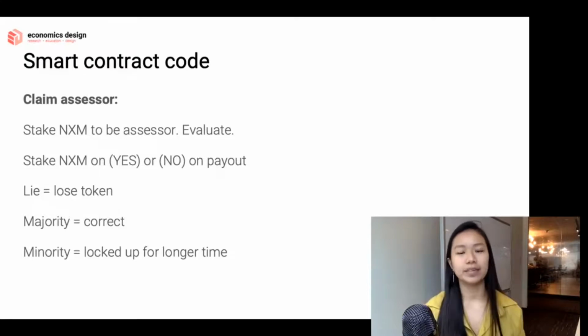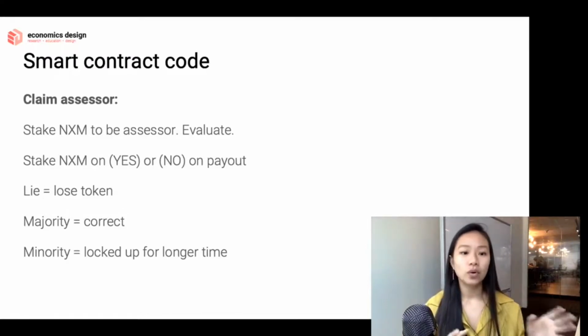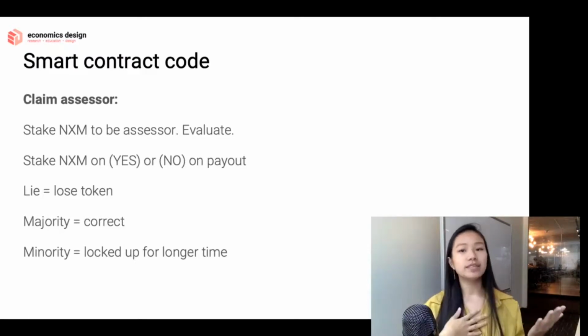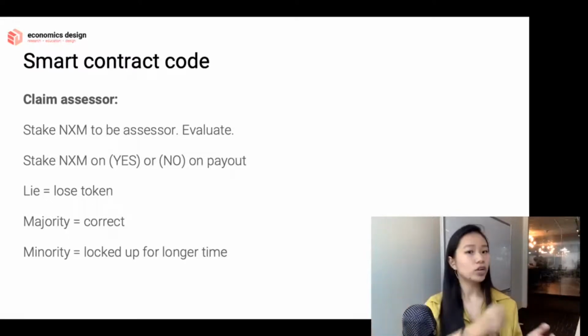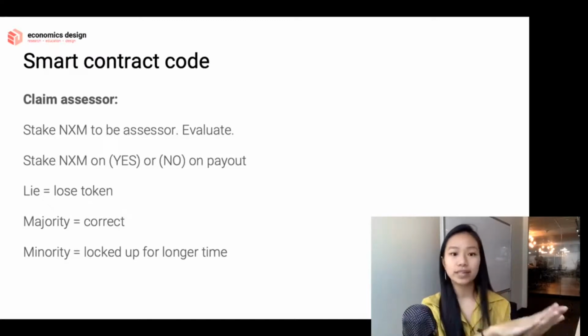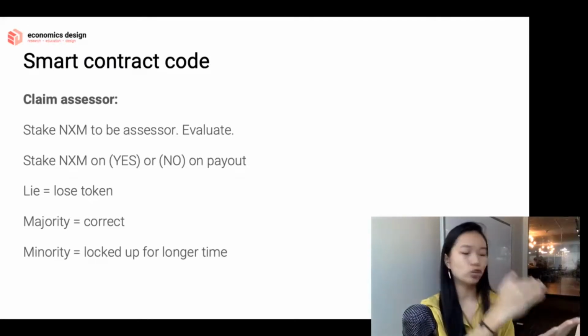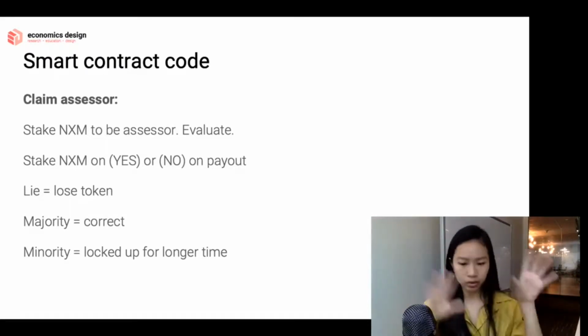Now, what about the claim assessor? The claim assessor comes in when there's a claim to be assessed. That means there's a bug in the code and someone needs to come in to say, yes, there's a bug in the code, or no, there's no bug in the code. So again, to be an assessor, you have to stake your NXM tokens to evaluate. So let's say I say, okay, I'm an expert in bug fixing. I will take my NXM token, I will stake it there, and let me evaluate the system. And when I evaluate, I get to choose: yes, this person needs a payout, or no, this person doesn't need a payout. Based on that, everyone will be voting, and the votes will be weighted.